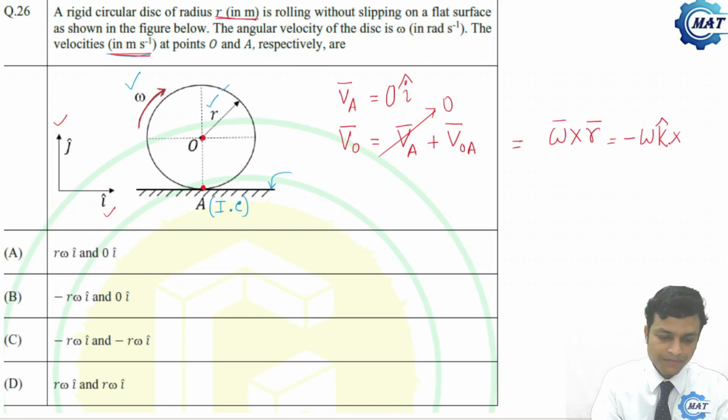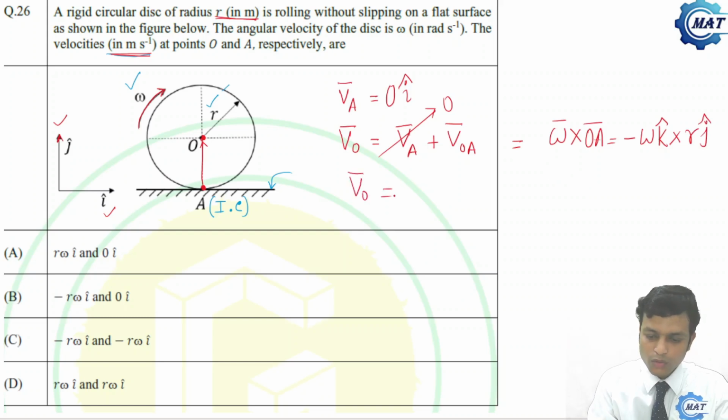What is R here? R is nothing but O to A. So omega cross OA. OA is R into j, because this is the positive j direction, so R j. What is k cross j?